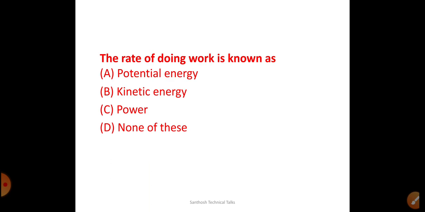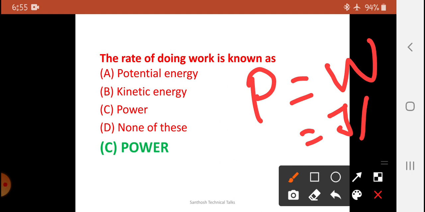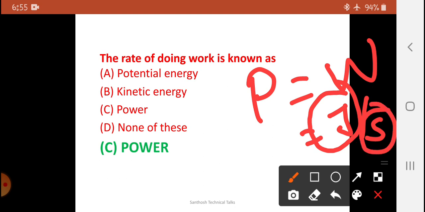Okay, very superb question. Rate of doing work is known as what? It is power. We know that the unit of power is watt, that is joule per second. Joule is the work done. So per second, how much quantity of work is to be done, that is called power.